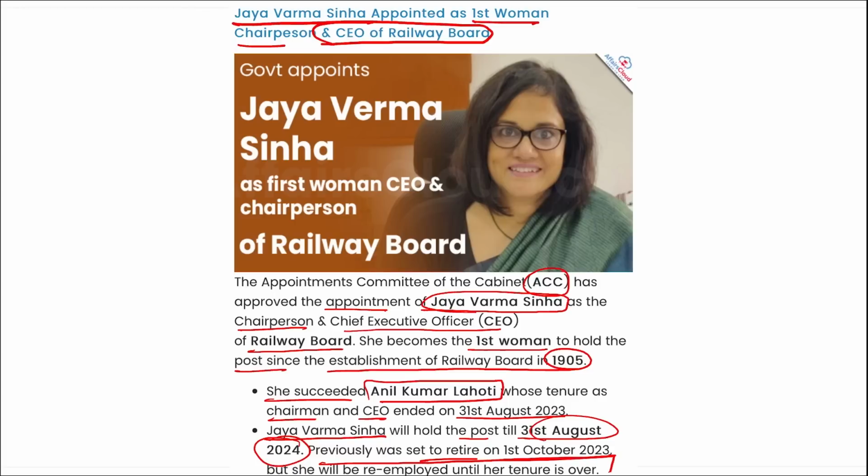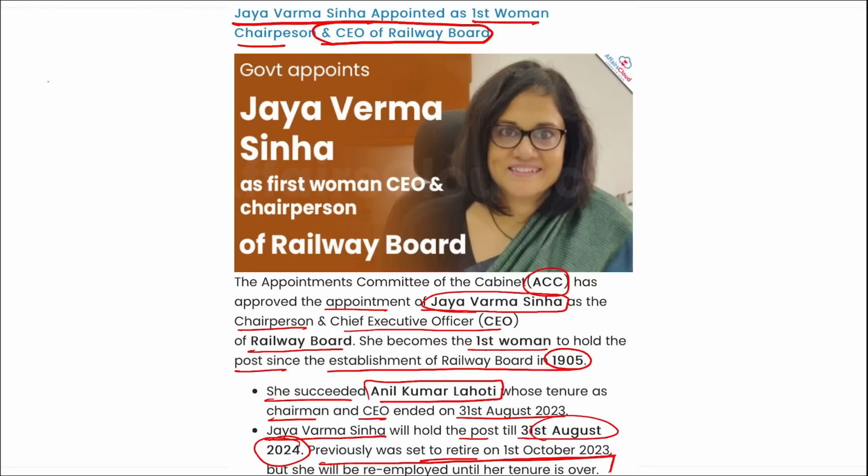Correct? So coming back, Jaya Verma Sinha will be appointed as the first woman chairperson and CEO of Railway Board. Correct? And she will be replacing whom, or succeeding whom? Anil Kumar Lahoti.